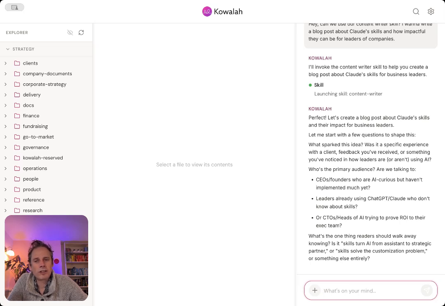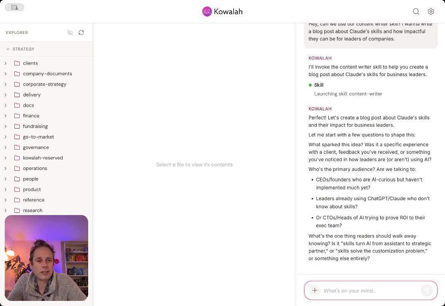So in terms of what sparked this idea, because I'm now using skills just every day through either Claude Code or this Kowalah Reserved platform or in the Claude.ai interface, just everything that I'm doing is either using a skill or creating a skill to do the task that's in front of me.